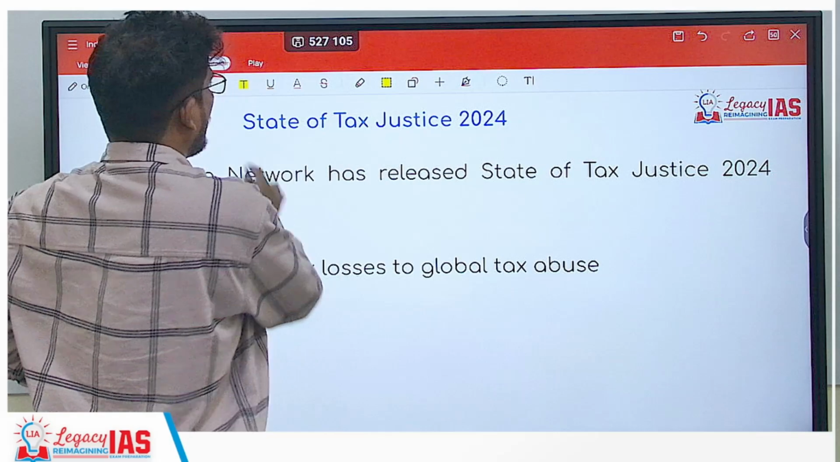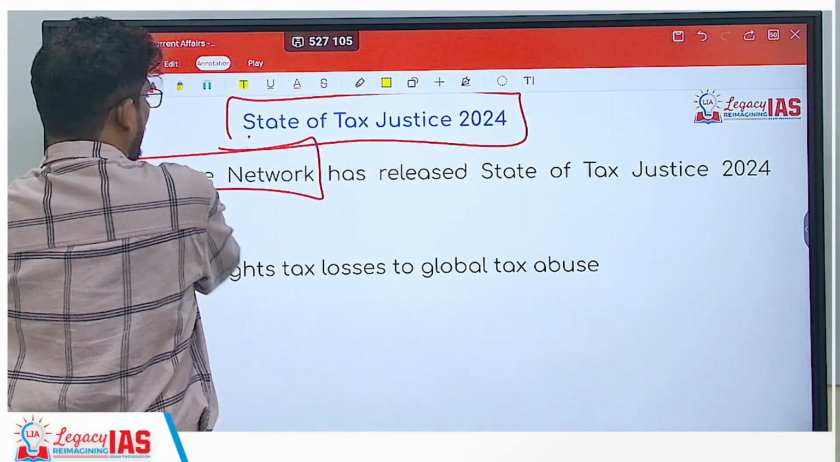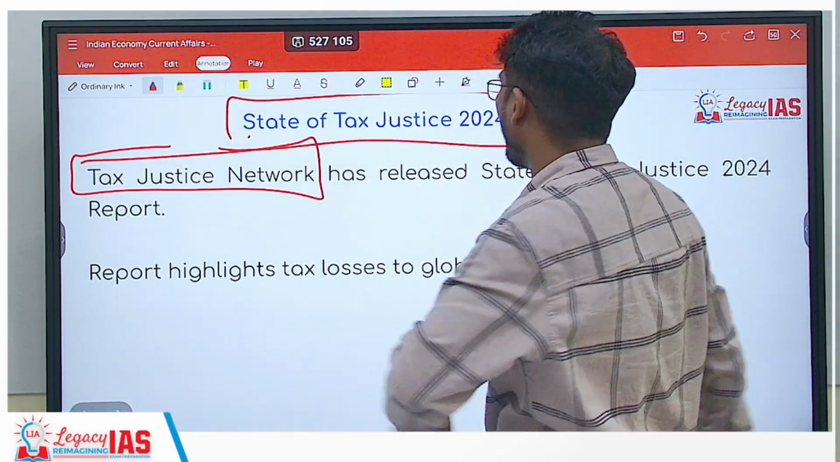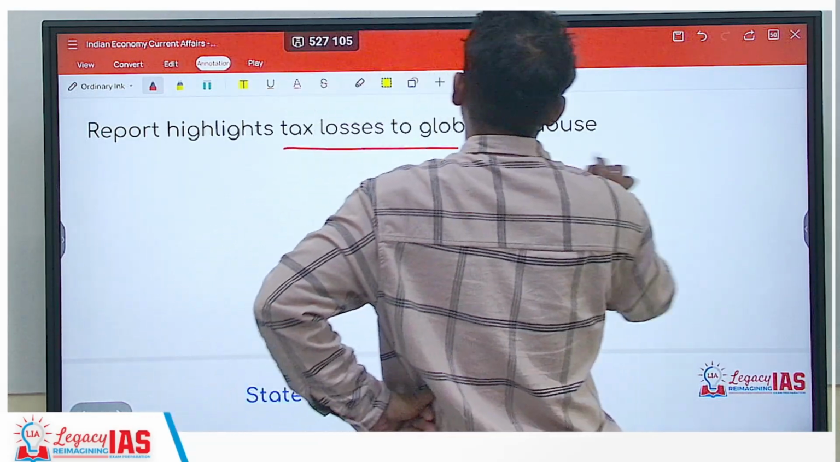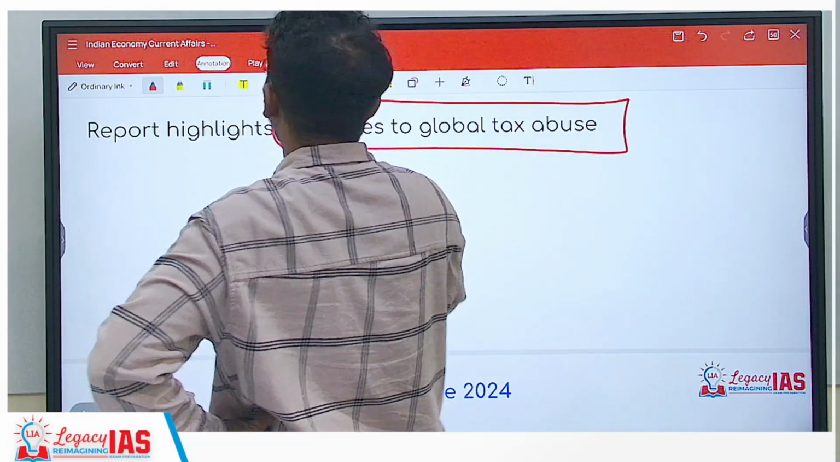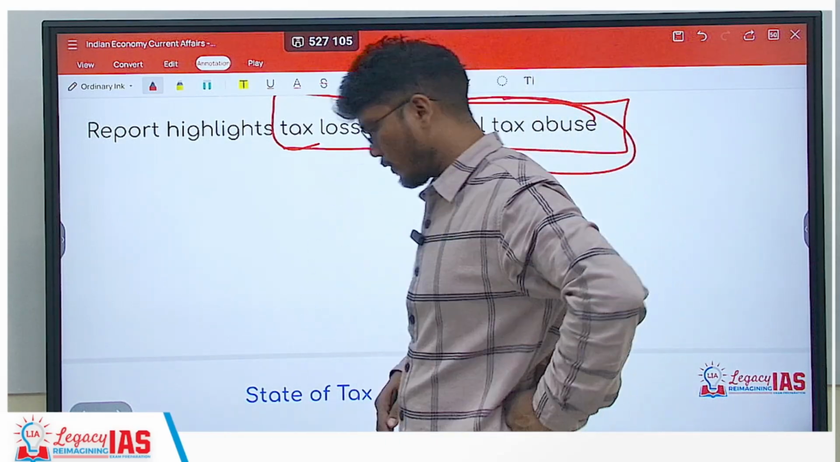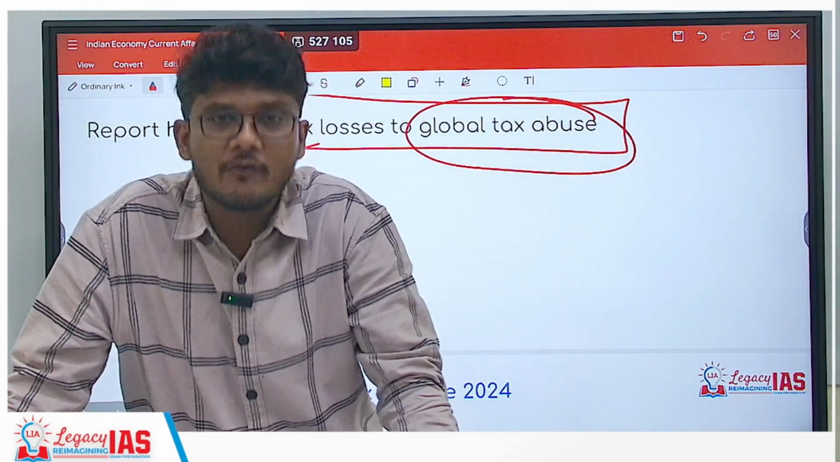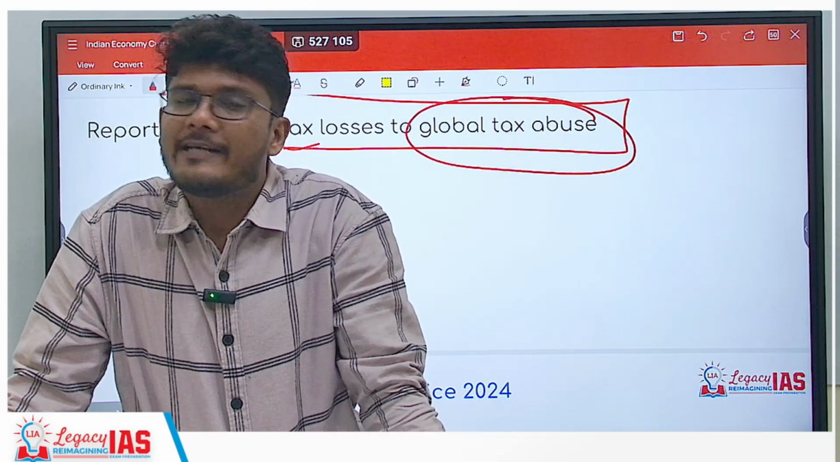Next is State of Tax Justice 2024. So the Tax Justice Network is the organization that has released the State of Tax Justice Report 2024. Now what does the report do? It highlights the tax losses due to global tax abuse. So what is global tax abuse? Global tax abuse consists of different ways of abusing the tax laws in order to ensure that you end up paying no or very low taxes.